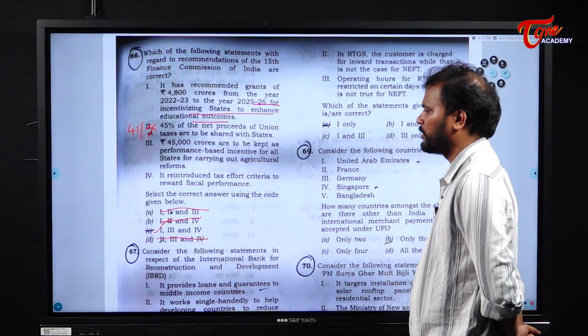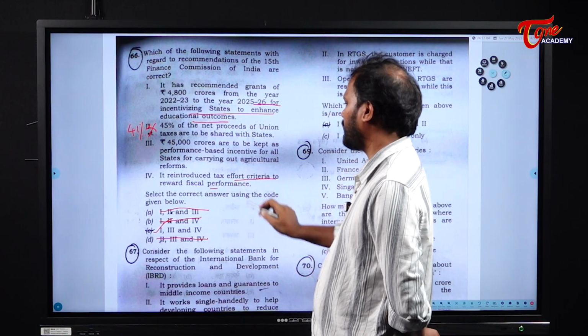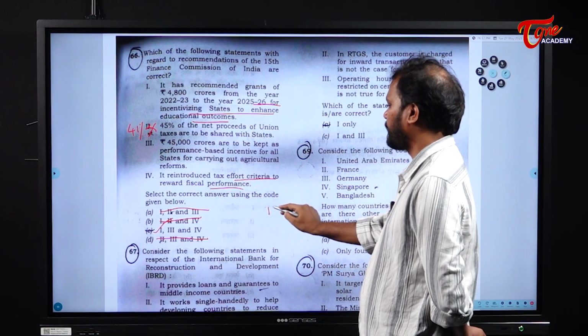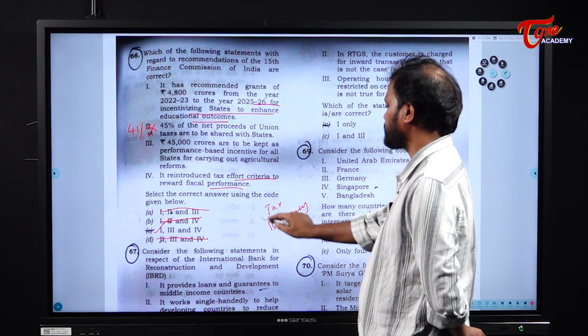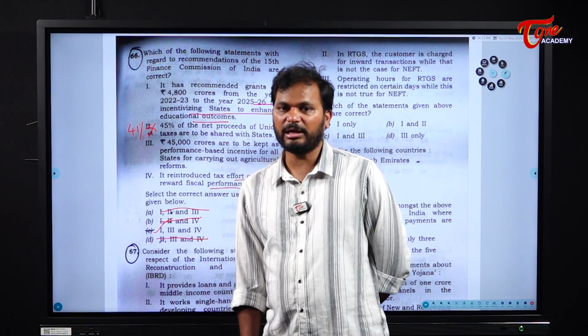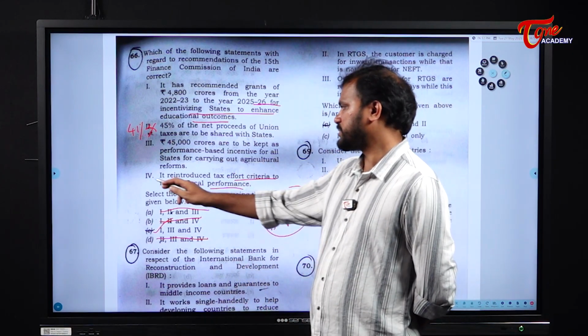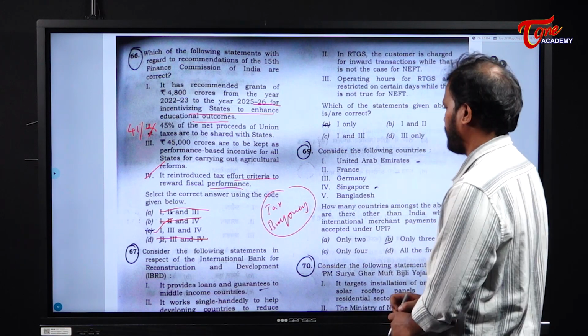Let us see the fourth also. It reintroduced tax effort criteria to reward fiscal performance. Yes, the tax buoyancy is taken into consideration with respect to the criteria of how the constitutional distribution of the revenue can happen. So statement 4 is also correct. So answer is 1, 3 and 4. Next.